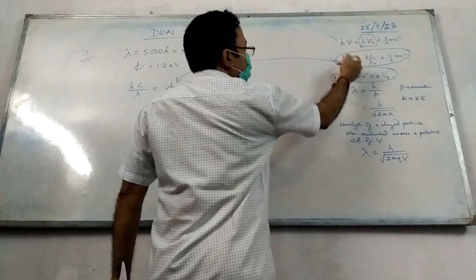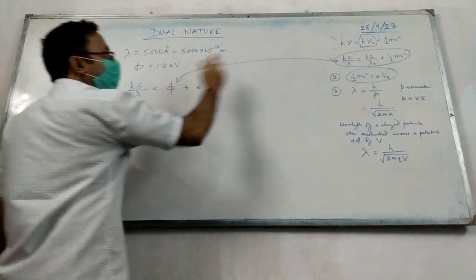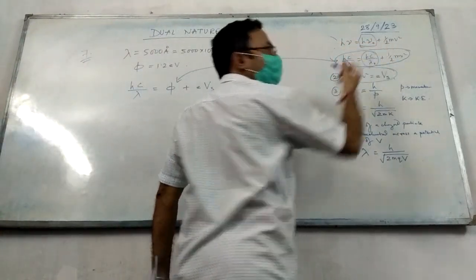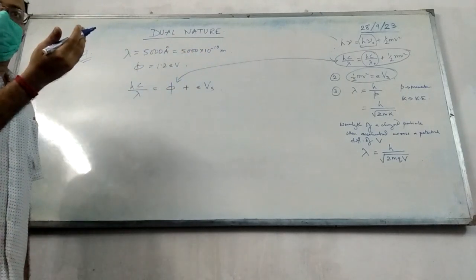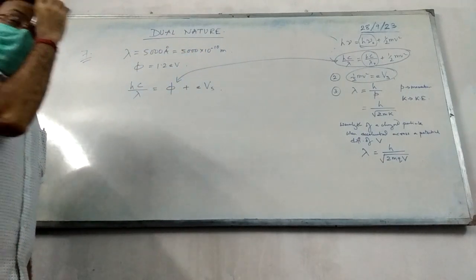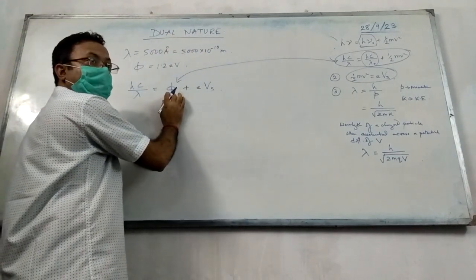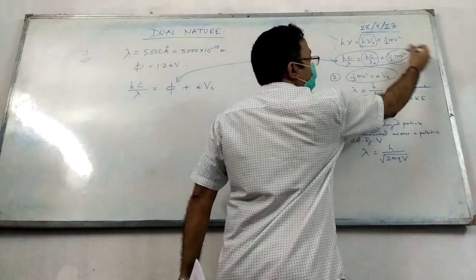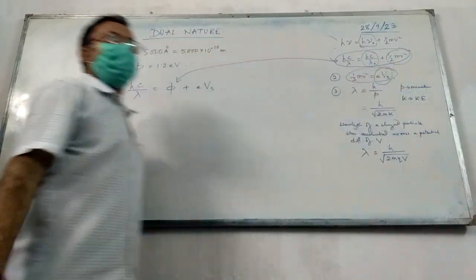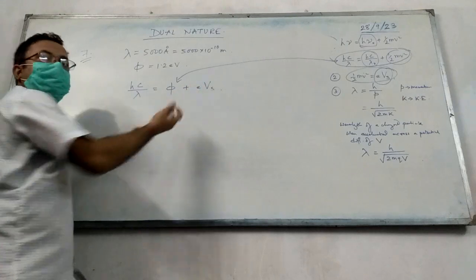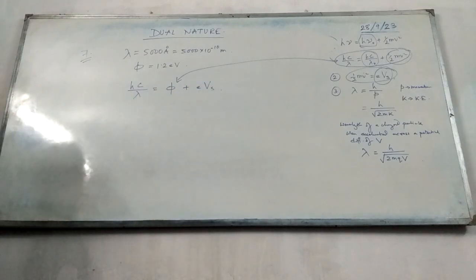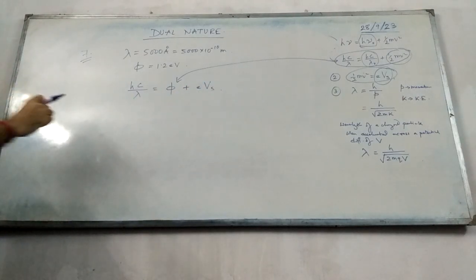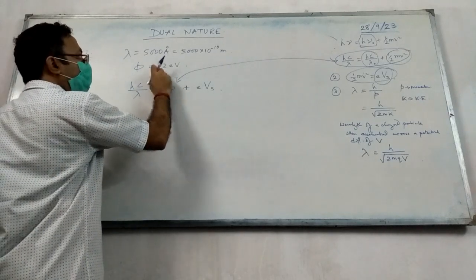क्यों? hc by lambda है. ये वाला पोर्शन क्या होता है? वर्क फंक्शन. That is the minimum energy required. So वो वर्क फंक्शन है. और लास्ट में half mv square ही तो क्या होता है? eVs. So we can write plus eVs. Is that clear?